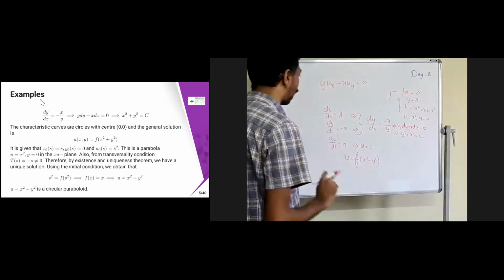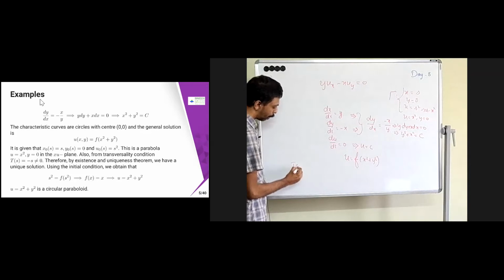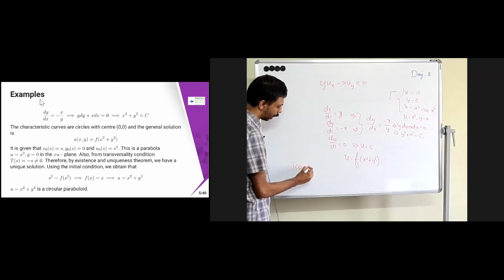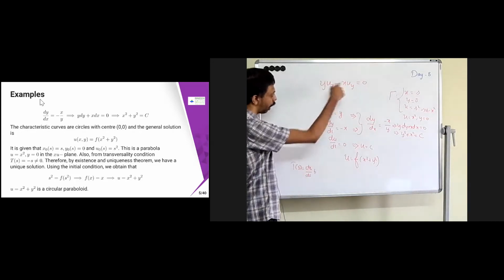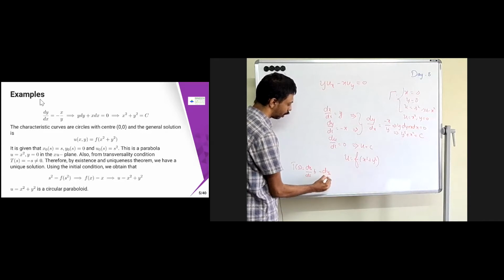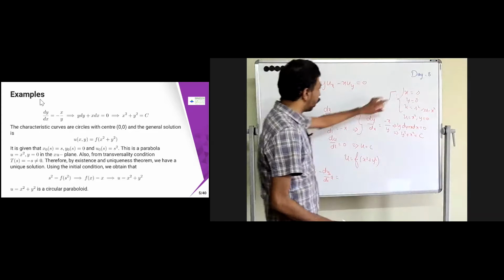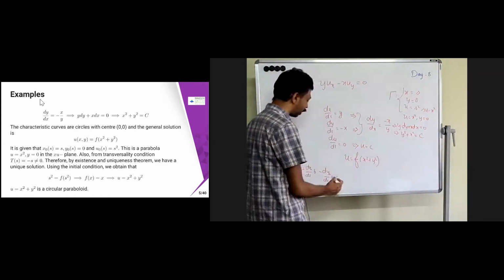Now let us check the transversality condition. What is the transversality condition? T of s equals dx naught by ds into b of x naught, y naught, u naught, minus dy naught by ds into a. What is dx naught by ds? X is equal to s, therefore dx naught by ds is 1.